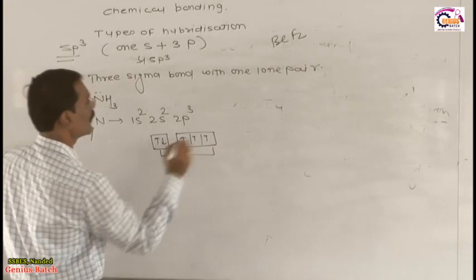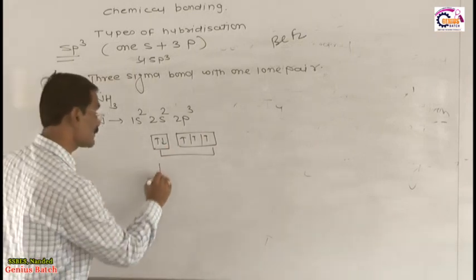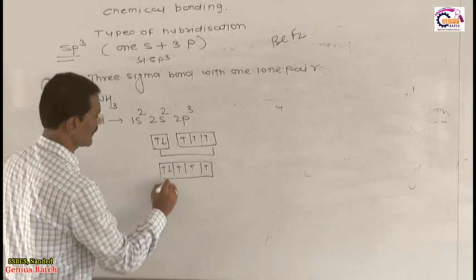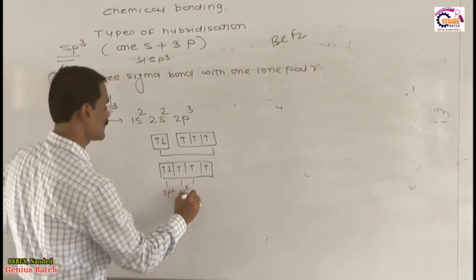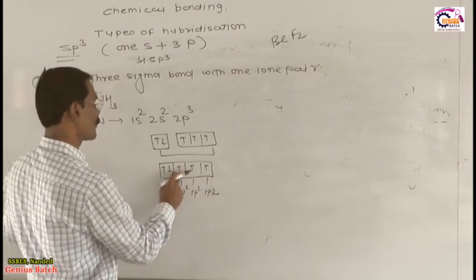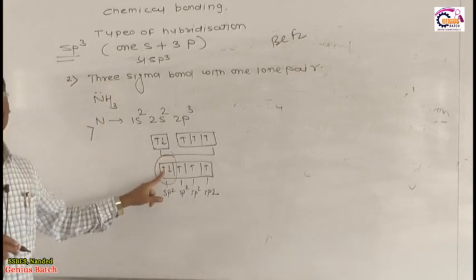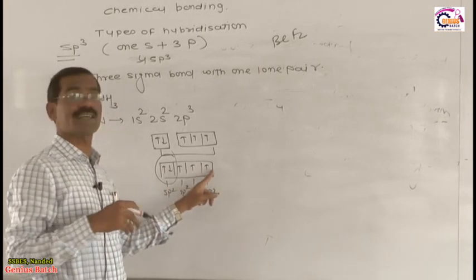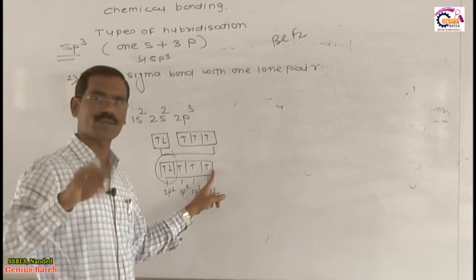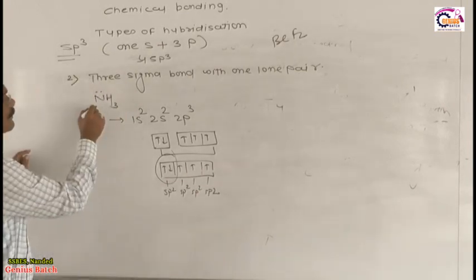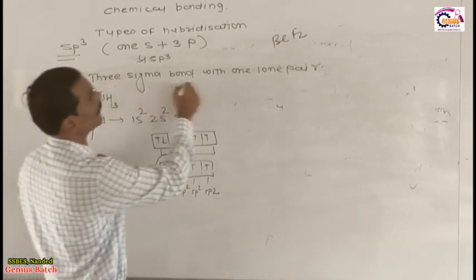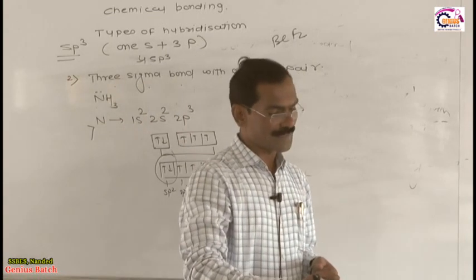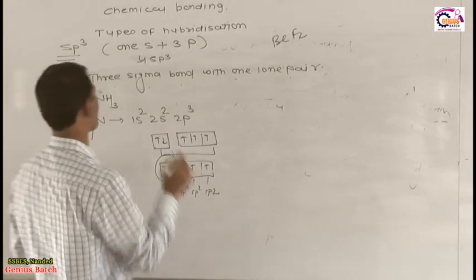Actually, mixing of the 2s and 2p orbitals takes place, and in this mixing we get 4 new orbitals, all having the same energy, each one sp3. But out of the 4 sp3 orbitals, 1 contains a pair of electrons, and this doesn't take part in bond formation because it contains a pair of electrons. Only 3 orbitals are involved in bond formation because they contain an unpaired electron or are half filled. Therefore, ammonia is the case with 3 sigma bonds with 1 lone pair, and that lone pair is present in a hybrid orbital.